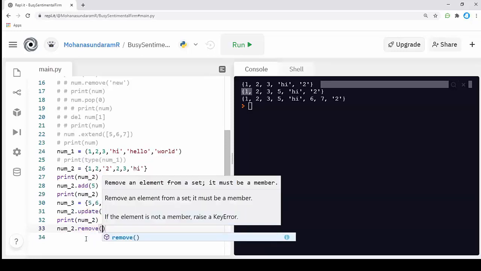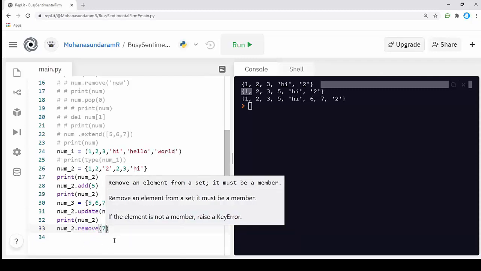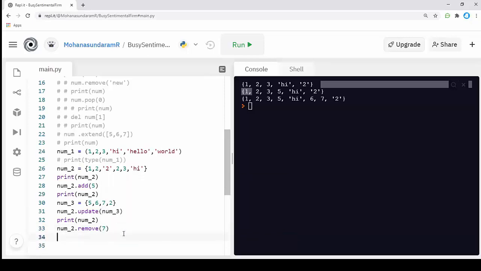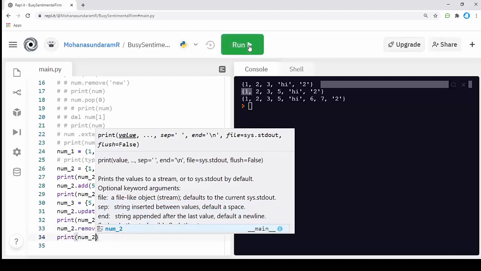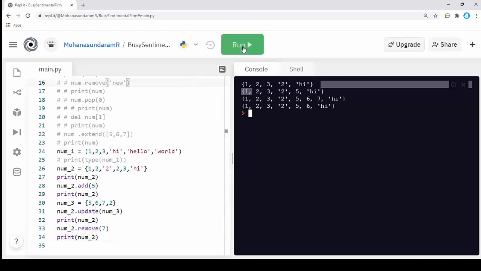Okay, I'm going to pass the data I want to remove. For this I'm passing the value of 7, that I'm going to remove the value 7 from it, and I'm going to print num2. Okay, the value 7 has been removed.